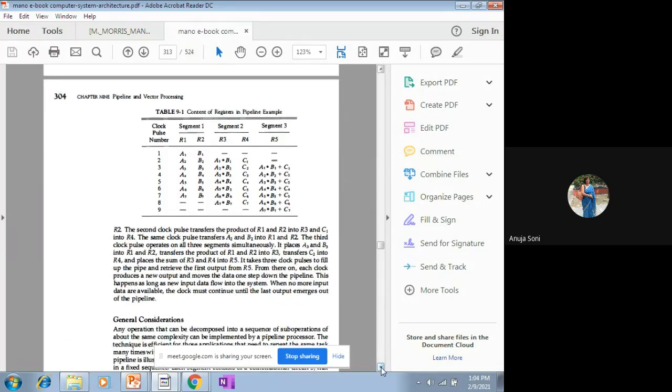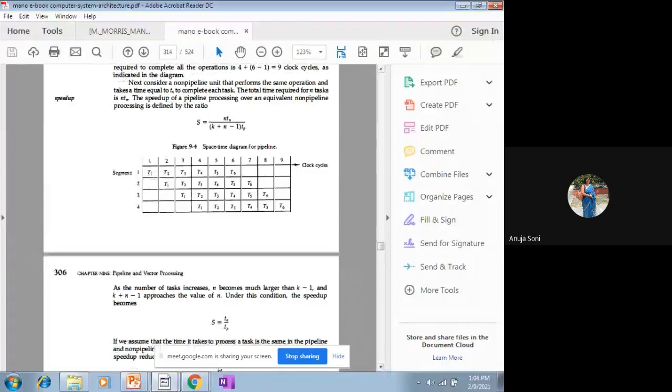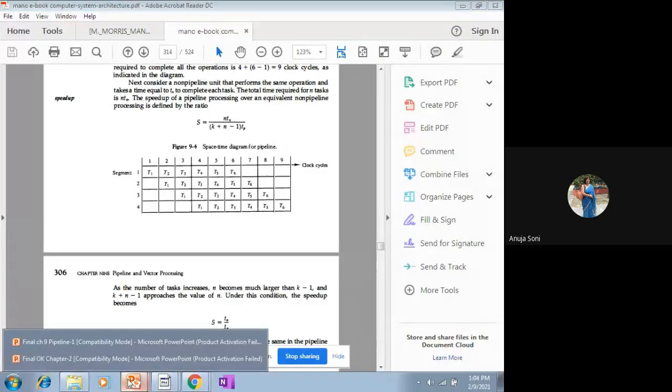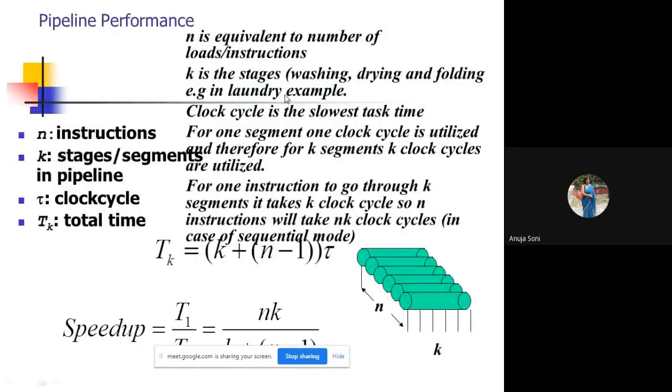Right. Now we are coming to the next topic, the same topic in continuation. What is the meaning of these variables? N is the number of loads, meaning how much work is there, how many instructions are there. N is a variable referring to the number of instructions or loads.